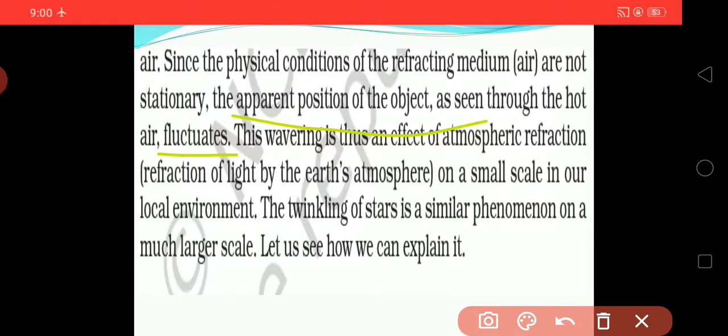This wavering is thus an effect of atmospheric refraction, which is the refraction of light by the earth's atmosphere, due to which we see a fluctuating object on a small scale in our local environment.